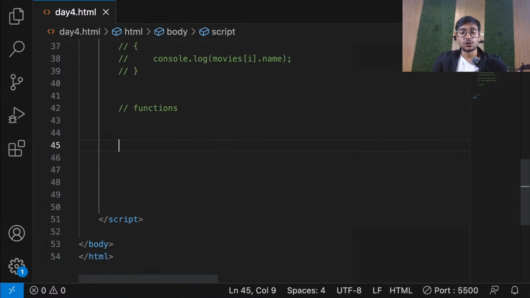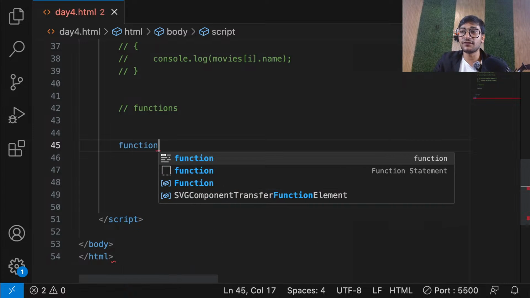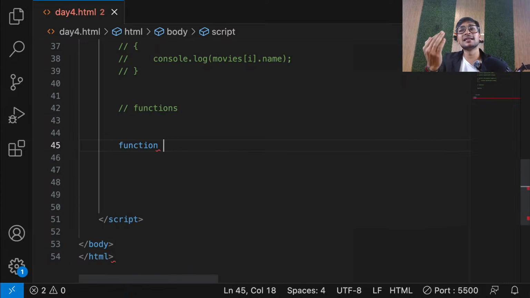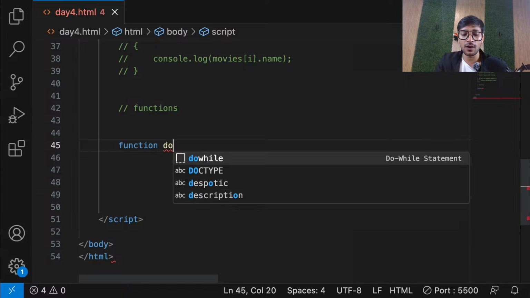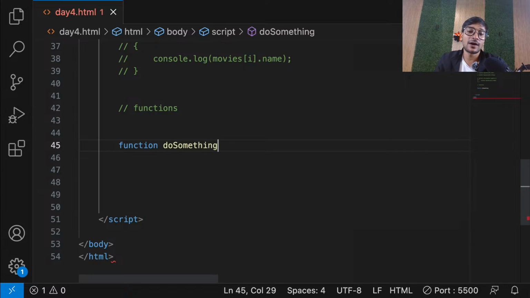So guys, let me show you. To create a function in JavaScript, the basic simple way is to use the function keyword first. So function, then give it any name, whatever you want. So let's say for now, I call it do something. Now guys, I can't think of any name, so I'm just calling it do something.